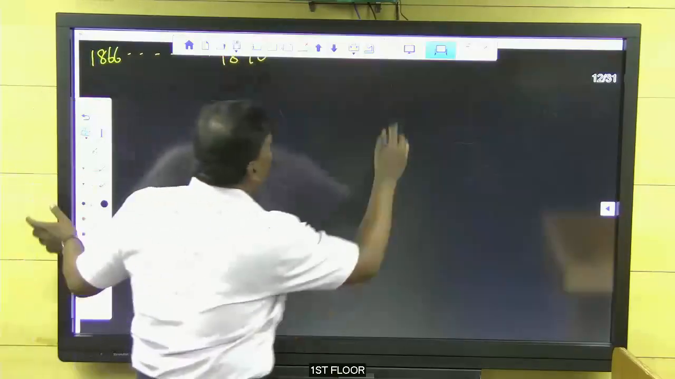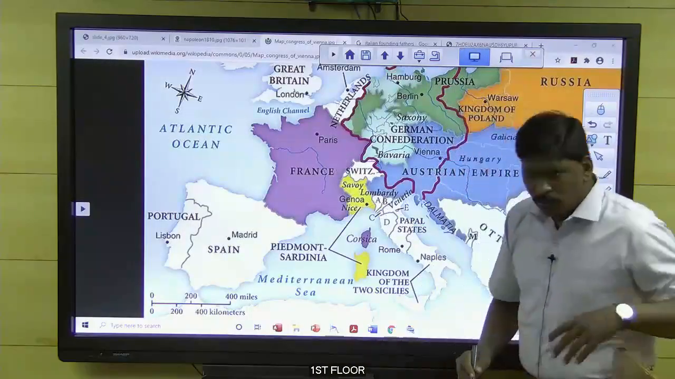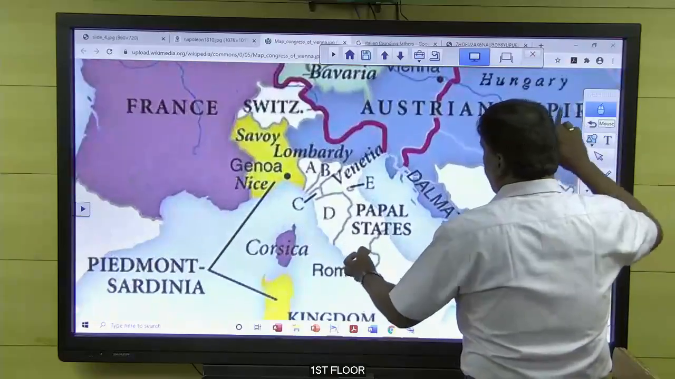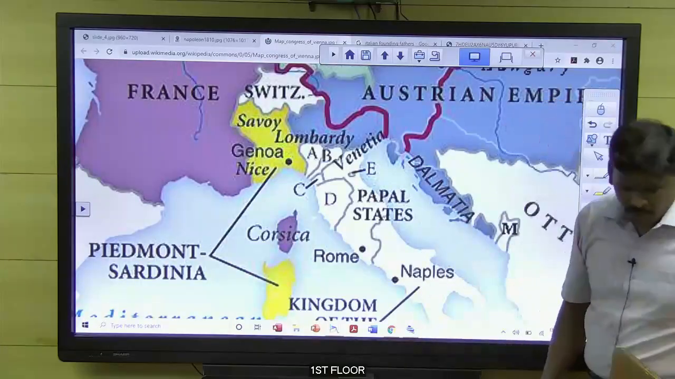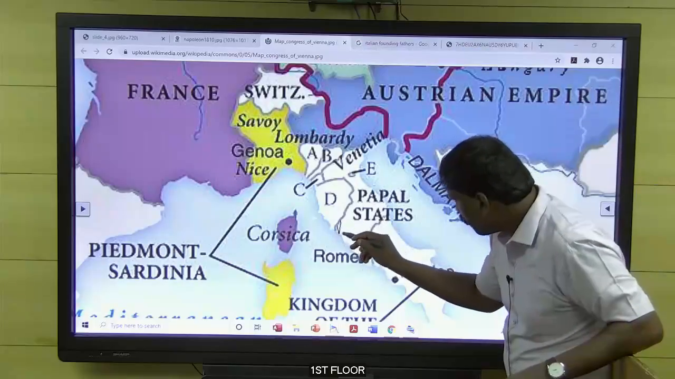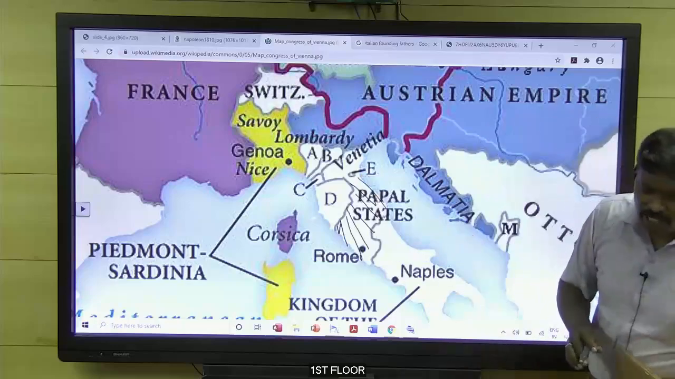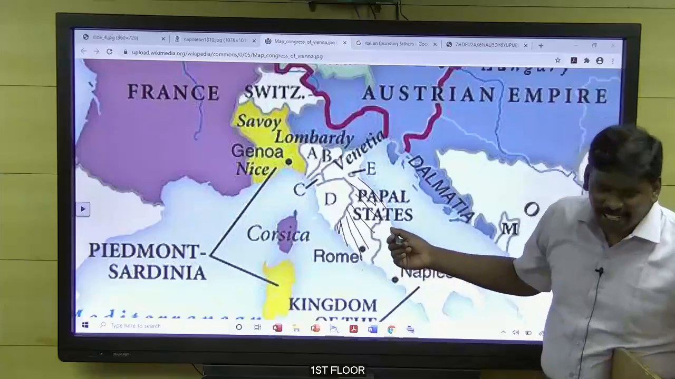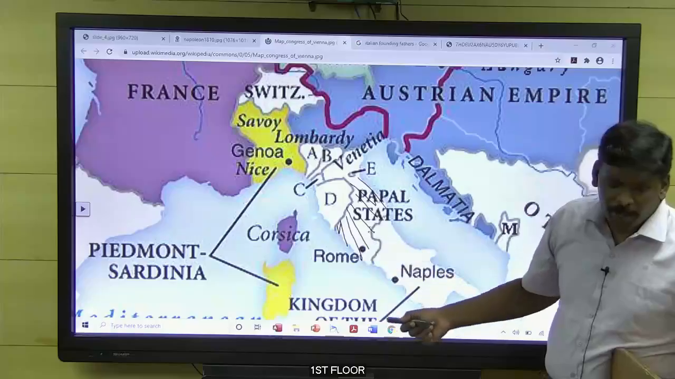1870. Once again, I'm coming back to the map. I will enlarge the map. I told you, for protecting the Papal States, which country's army is standing there? Which country is providing the army protecting the Papal State?